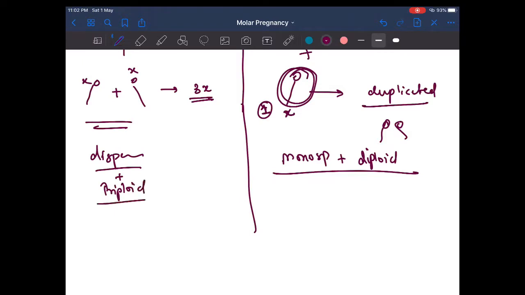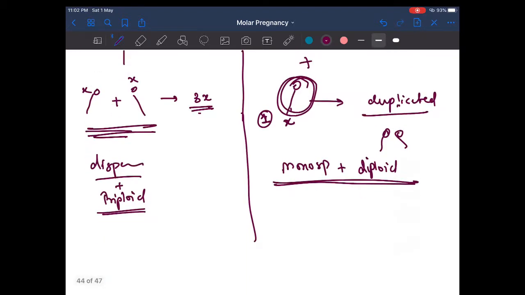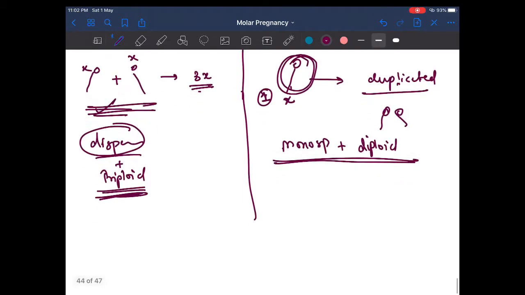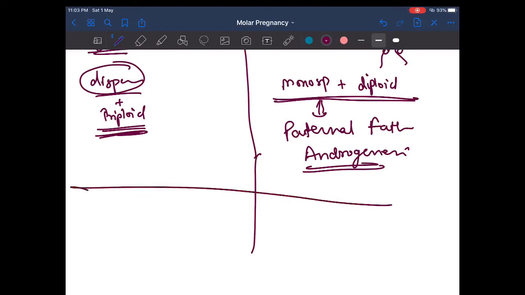So you understand this: monospermic, since one sperm and that duplicated, is monospermic and diploid. And here it is two sperms with one ova which is not empty. So it becomes dispermic due to two sperms, plus triploid, which is 3x, right? Since all the material is due to paternity, from a father, it is known as complete androgenesis. Complete mole is androgenesis in origin. But this is not true for a partial mole, right?